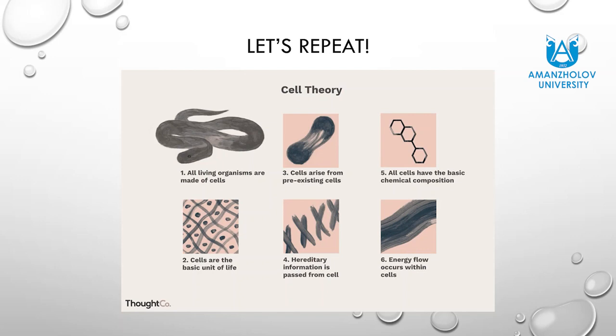Before we start, let's repeat material about the cell theory. The generally accepted positions or ideas of the modern cell theory are as follows. First, the cell is the fundamental unit of structure and function in living things. Second, all organisms are made up of one or more cells. And last, cells arise from other cells by cellular division.